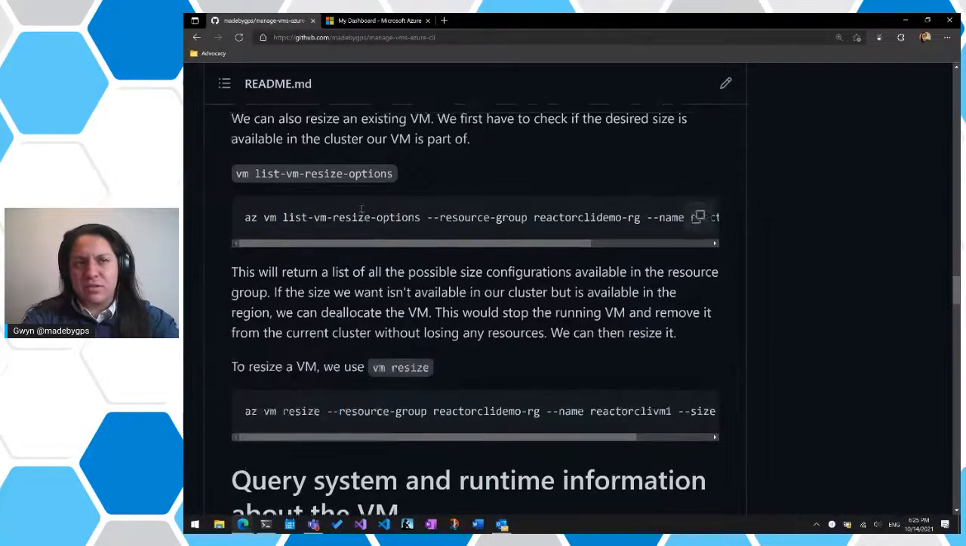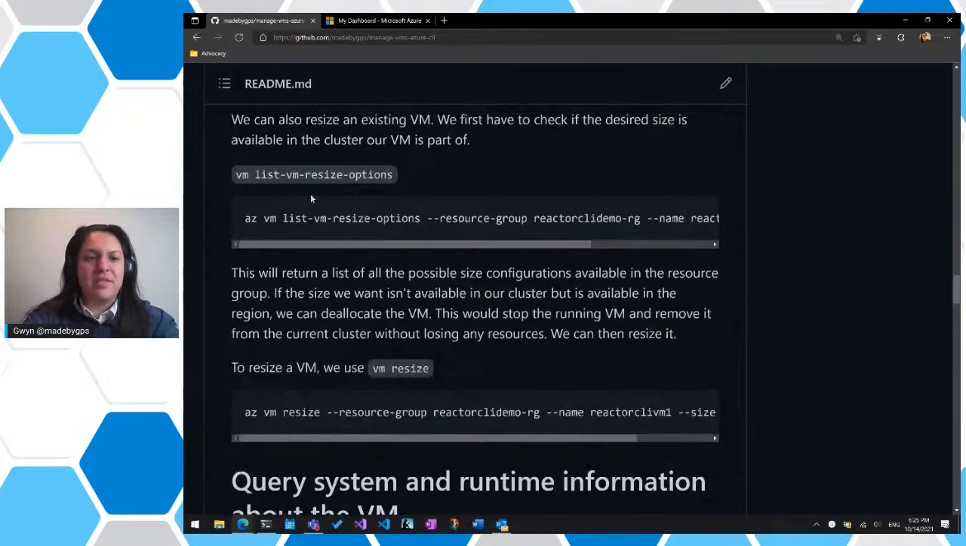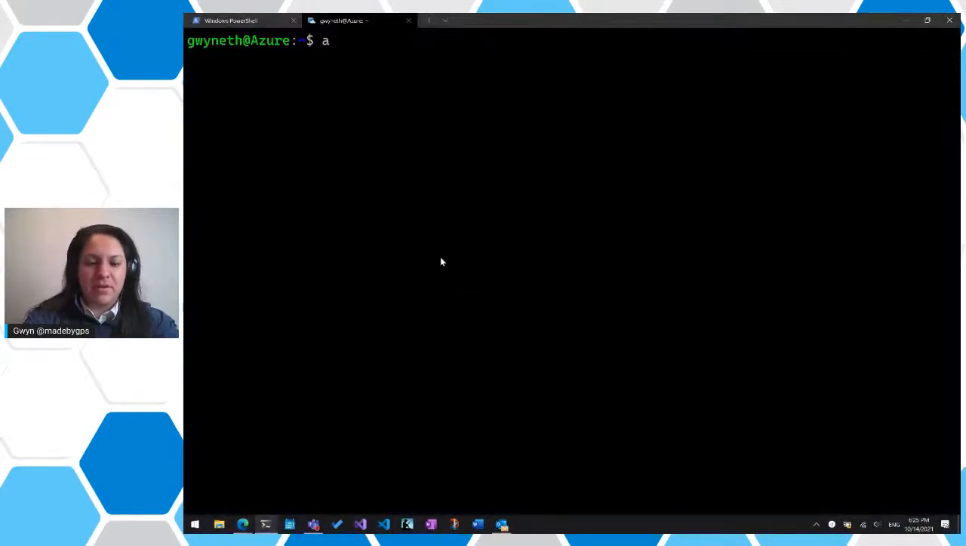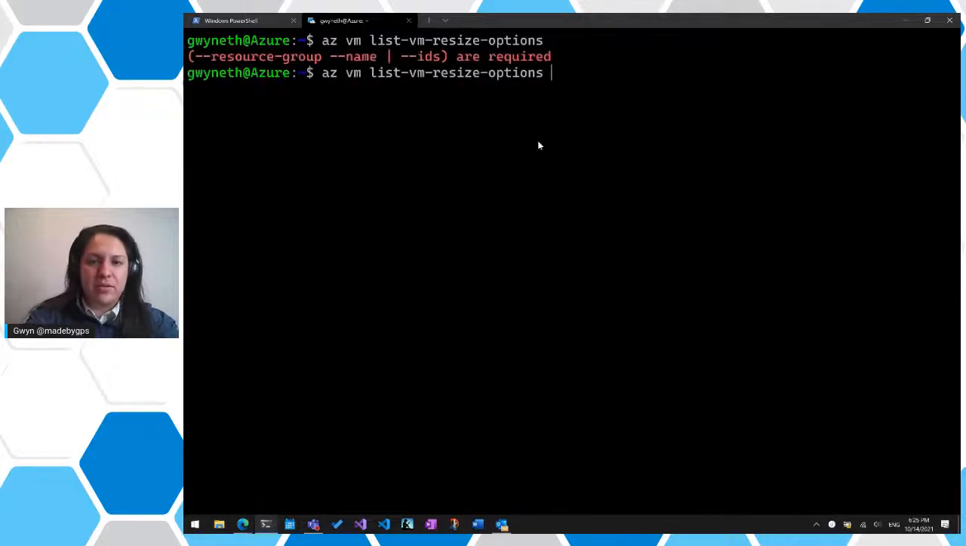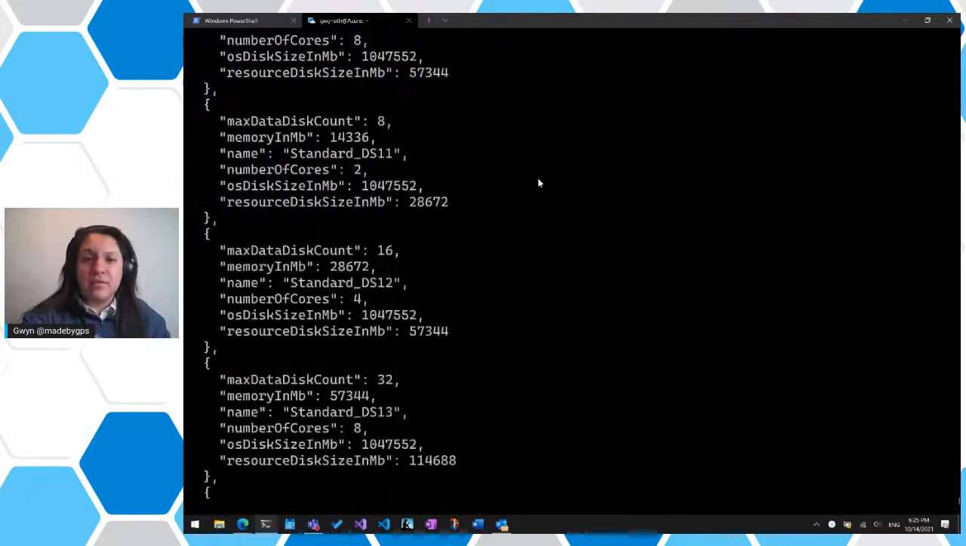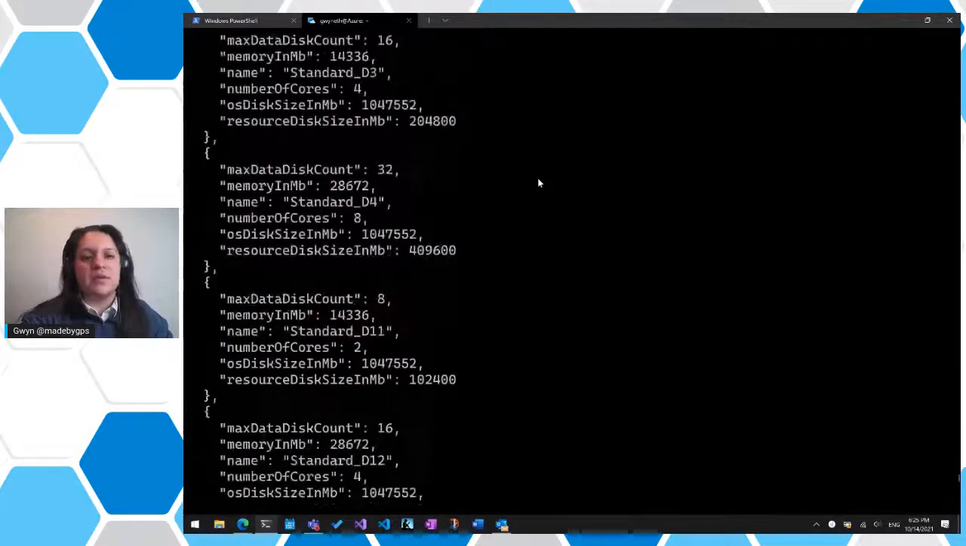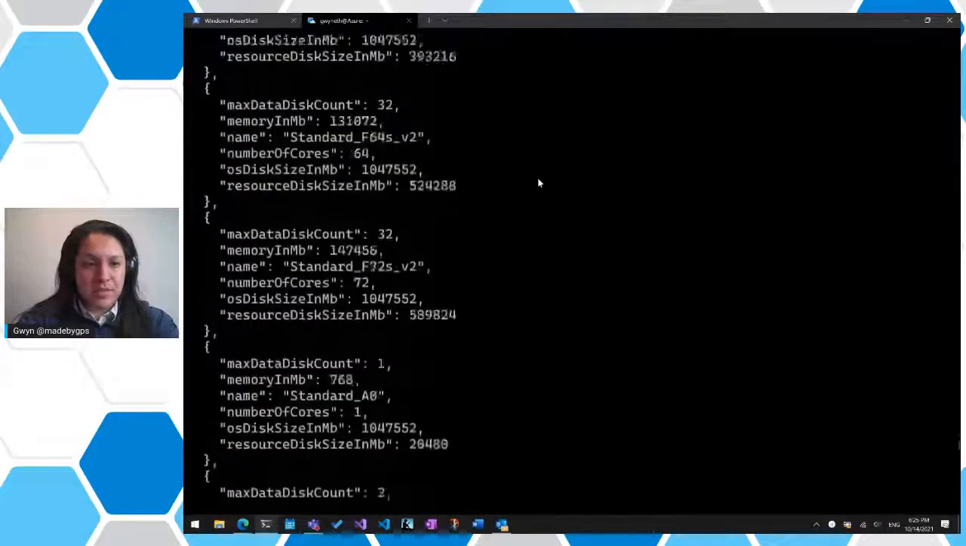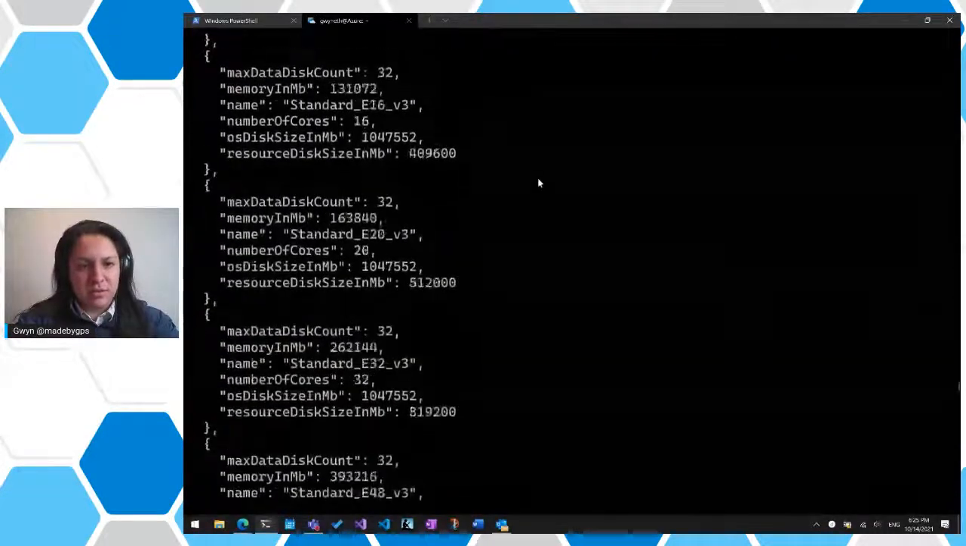But what we can do is, be careful with the details. We can do az vm list-vm-resize-options. Actually, I'm going to copy this because it's kind of long. So if I paste this in here, remember every command starts with az. Oh yeah, we need to provide the resource group. And we'll tell it the resource group. Oh, we also need to tell it the name of the virtual machine, VM01. So with this command we're asking, for this specific VM inside of this specific resource group, can you tell me which sizes we can utilize?